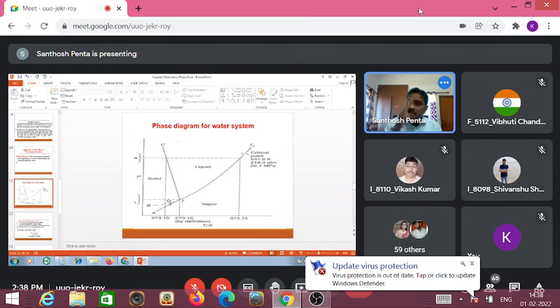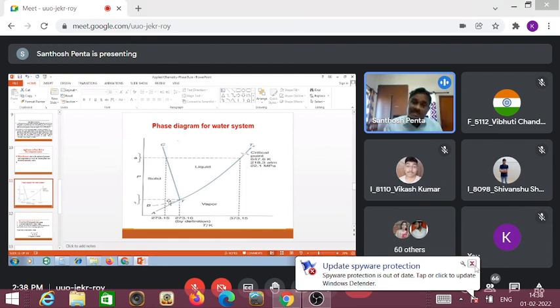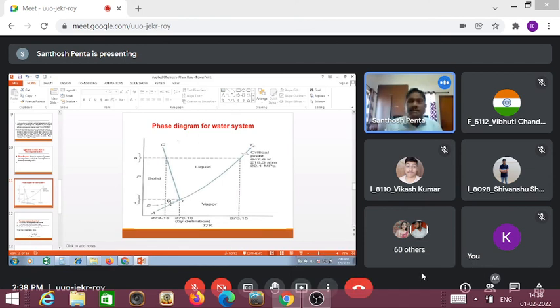Three curves are there, and at the same time, three areas are there. What are those areas? ATC, that area is solid. Then CTB, that area is liquid. Then ATB, that area is occupied with vapor. Now come to the application of phase rule, that means apply the mathematical formula of phase rule.